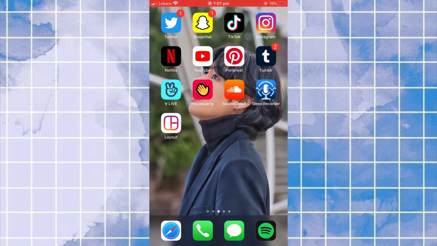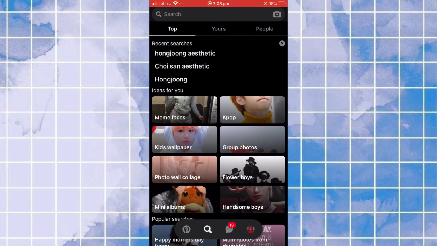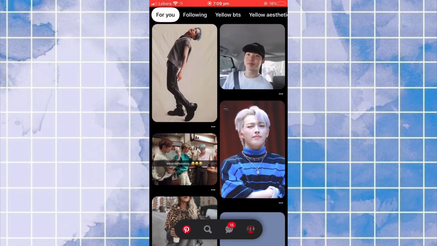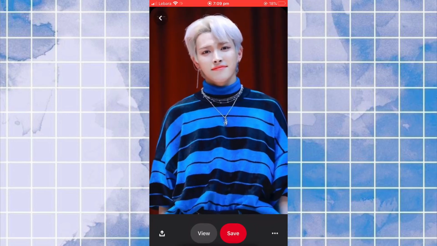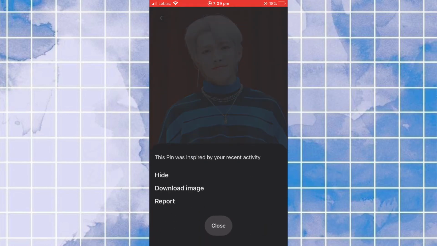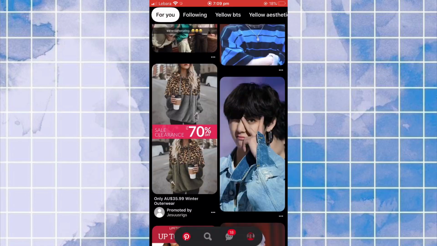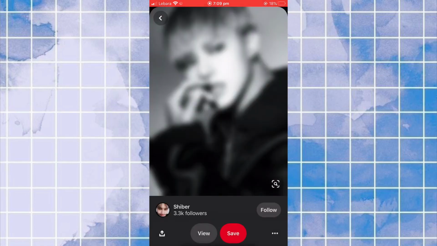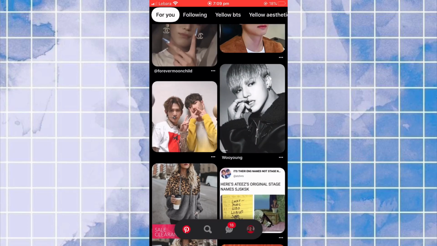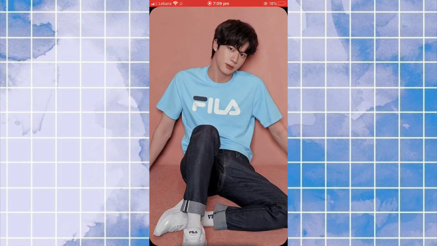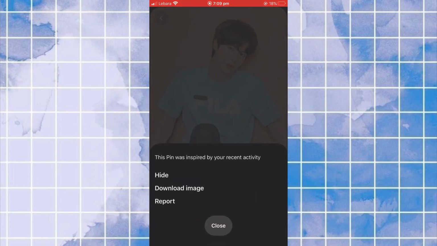Highly recommend it. So then we have YouTube, Pinterest, which is basically things I want to find, or photos that I like. So I like this photo, and then I'll just save it, and I also like the other photo over there. Oh, not that one, but Tay looks nice there. Oh no, I lost the photo. Oh, hi Jin. Oh my god.